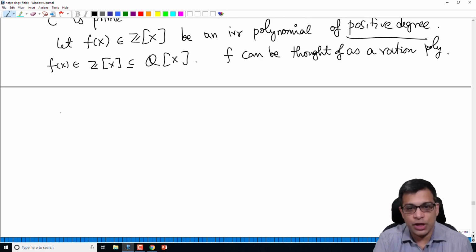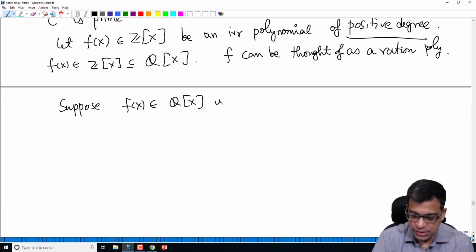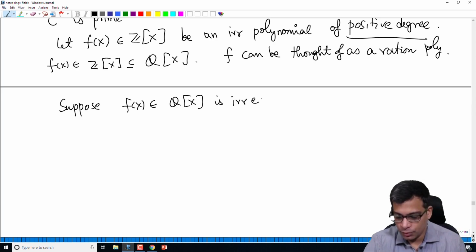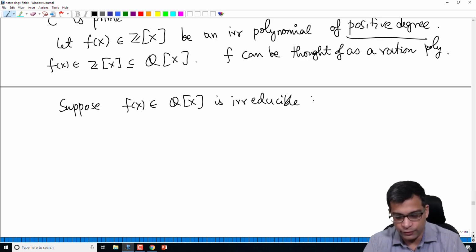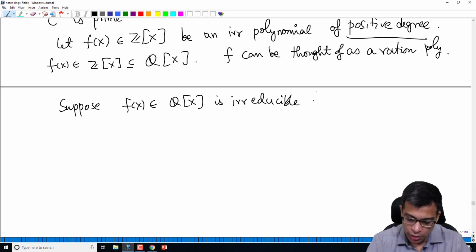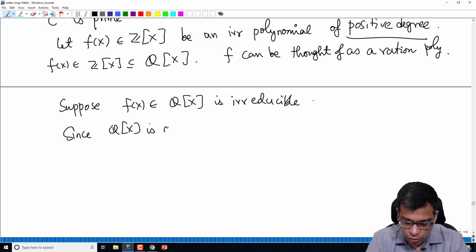So now suppose it's irreducible as a rational polynomial. Suppose f(x) is irreducible. See, we are assuming that it is irreducible in Z[x]. We have to prove that it's also irreducible in Q[x]. That we will show later. Suppose it's irreducible. Now, since Q[x] is a UFD, remember Q[x] is a polynomial ring over a field in one variable, so it's a PID, hence it's a UFD.